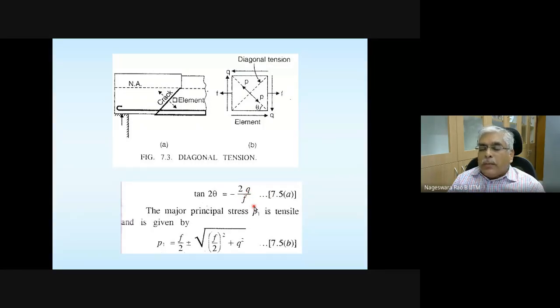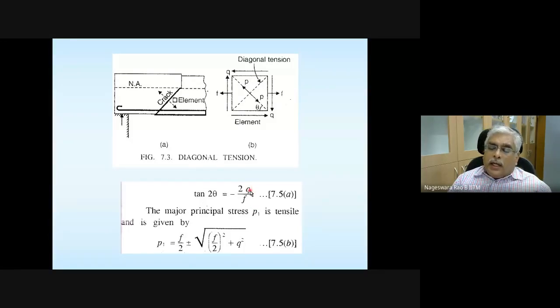If you take a simply supported beam subjected to, let's assume, a uniformly distributed load, for that simple case you know bending moment is going to be maximum at the center and bending moment is going to be 0 at the supports. Whereas shear force is going to be maximum at the supports and it's going to be 0 at the mid span, if it is simply supported and subjected to uniformly distributed load.